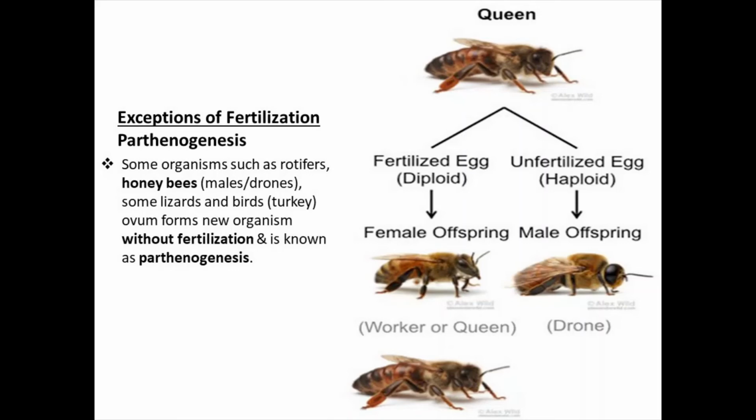The queen produces two kinds of eggs. The eggs which get fertilized become female, and they may be workers or a queen. The eggs which are not fertilized become male, and in the honeybee the males formed by parthenogenesis are called drones.